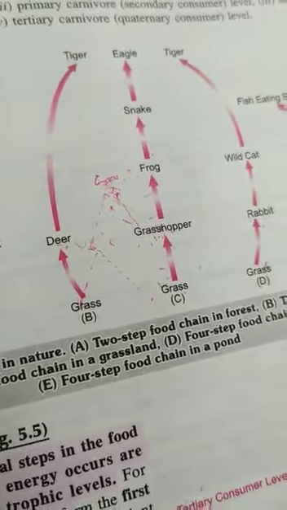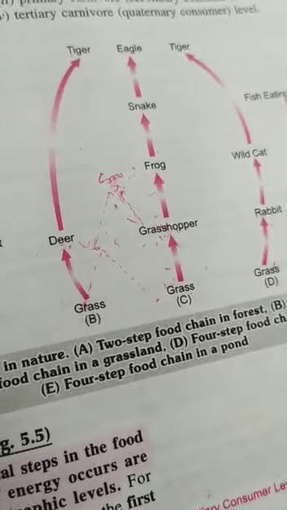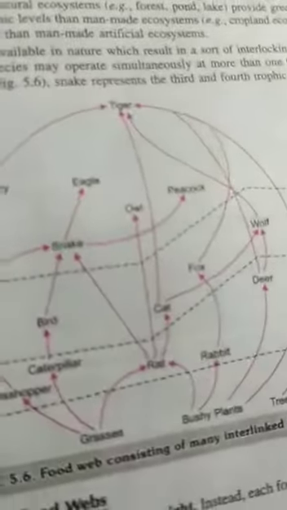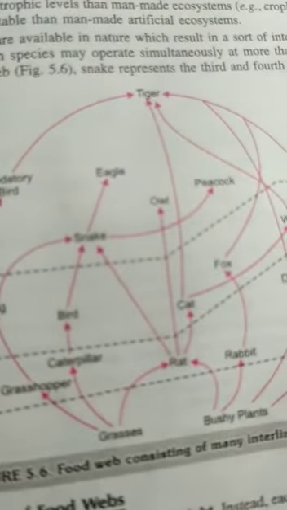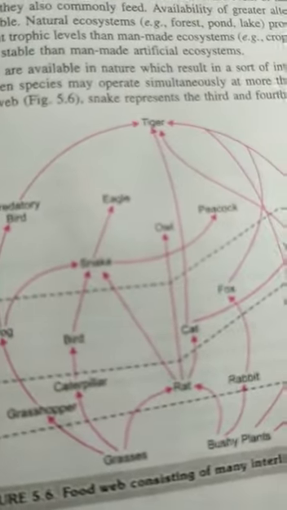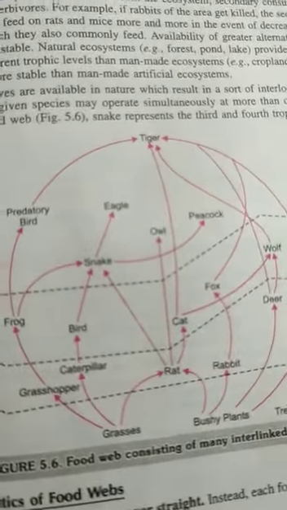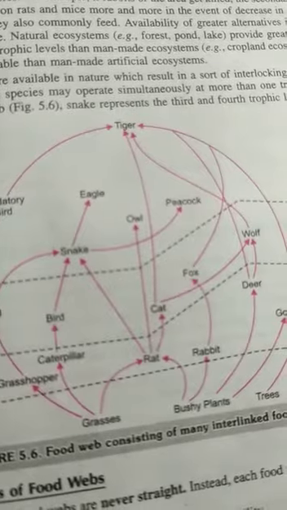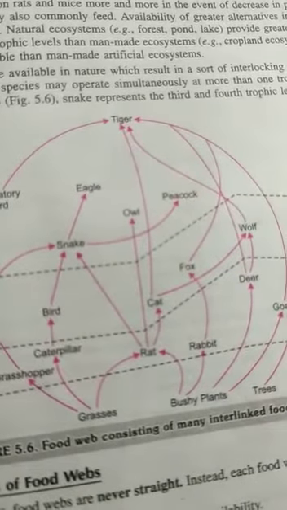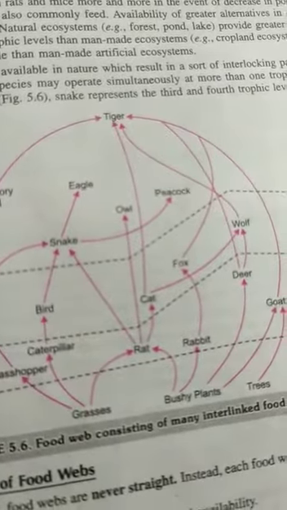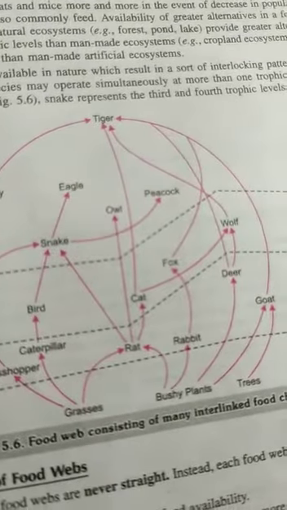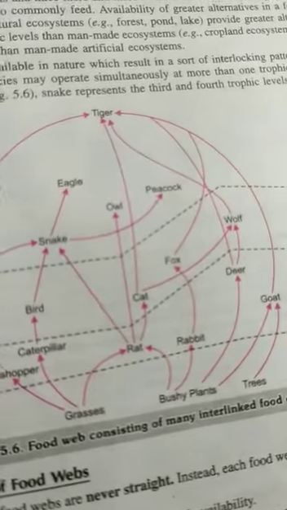So each step in a food chain is basically called as the trophic level. Now, as for the food web is concerned, food web is simply a network of food chains. It is a network of food chains which become interconnected at various trophic levels so as to form a number of feeding connections amongst the different organisms of a biotic community.